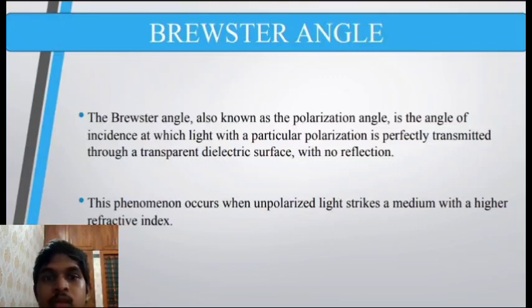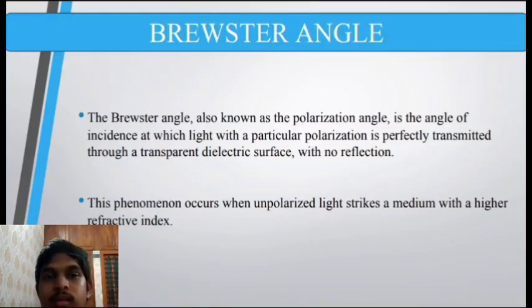Brewster's law. Brewster's law relates the Brewster angle theta b. Brewster angle is denoted by theta b, where b stands for Brewster and theta is the angle. Brewster's law relates the Brewster angle theta b, the angle of incidence, and the refractive indices of the two media involved.